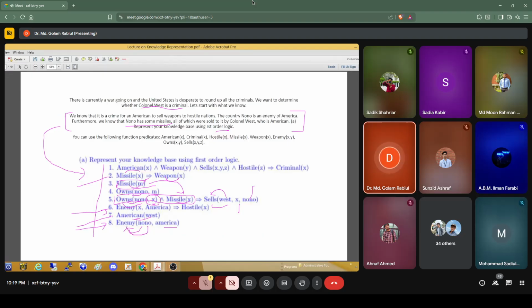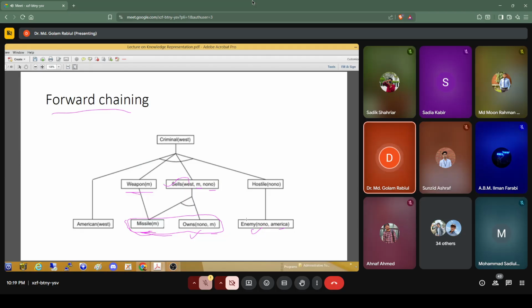Nono is an enemy of America. So X enemy of America is hostile X. Okay, so here is X, here is Nono. Nono enemy of America means hostile Nono. Okay, now